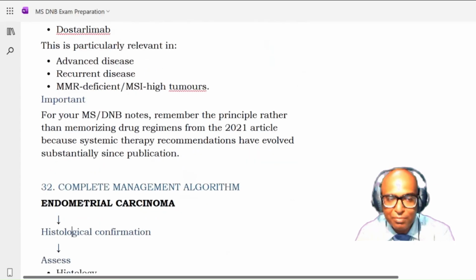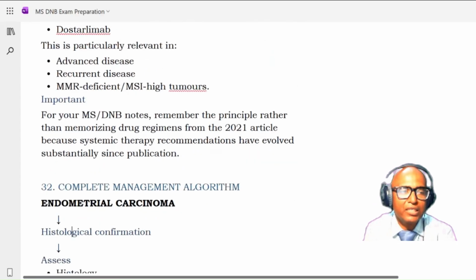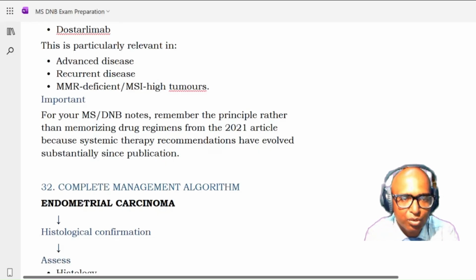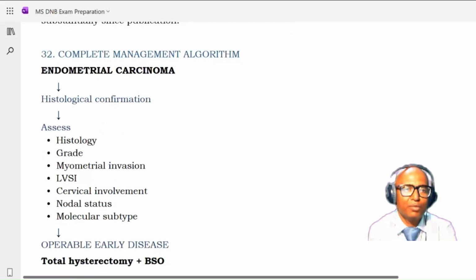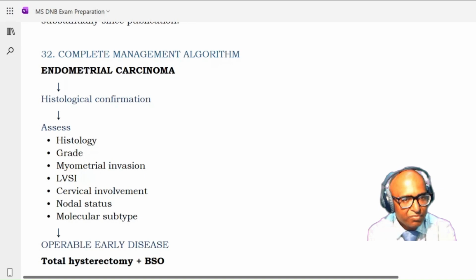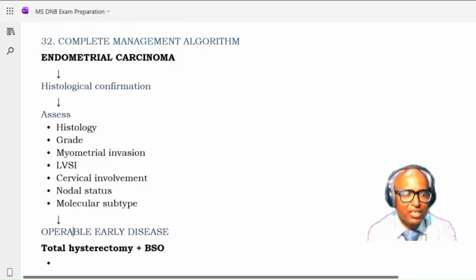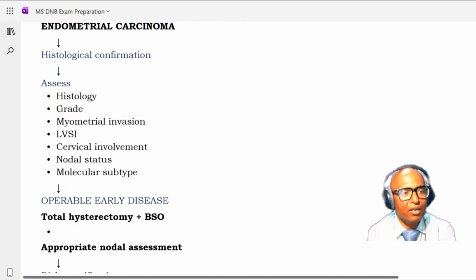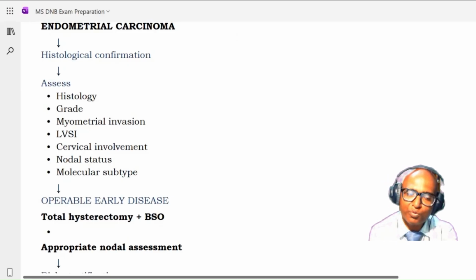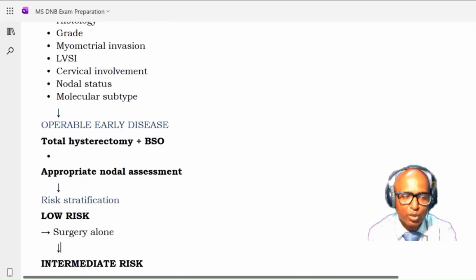So there might be little change also currently, but whatever is the latest, this FIGO 2021 report that I am mentioning. Okay. So coming to the management algorithm of endometrial carcinoma. We will confirm the histology, then we will assess the histology, grade, myometrial invasion, LVSI, cervical involvement, nodal status, and molecular subtype. In early disease, we are going to go for surgery. Okay, so surgery is a standard surgery: total hysterectomy plus bilateral salpingo-oophorectomy, appropriate nodal assessment.